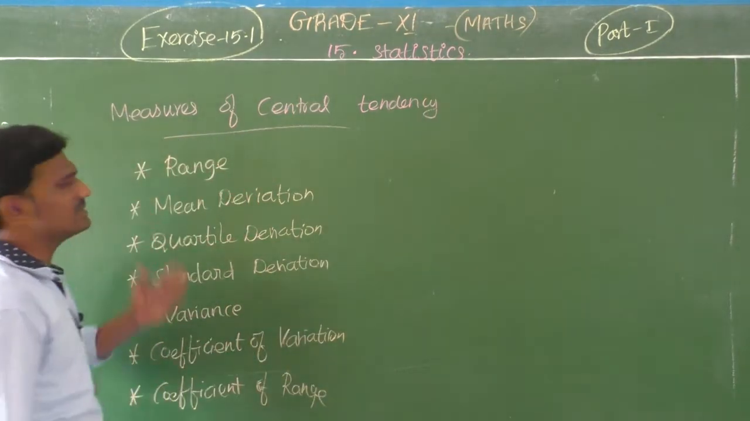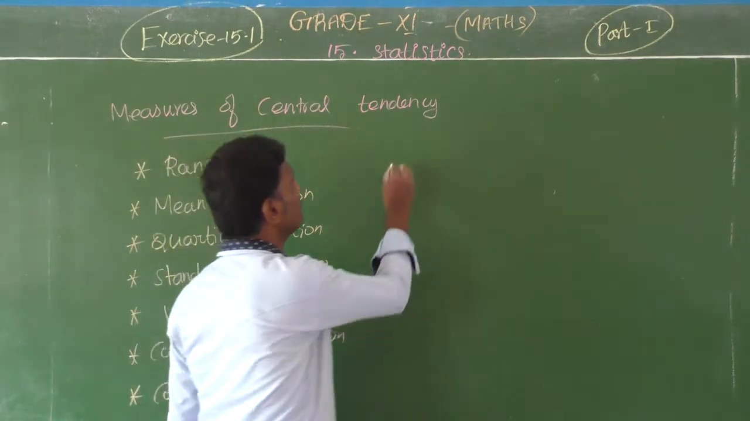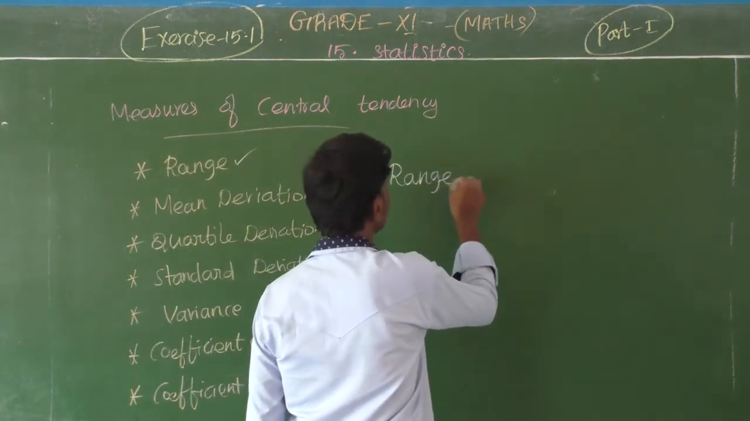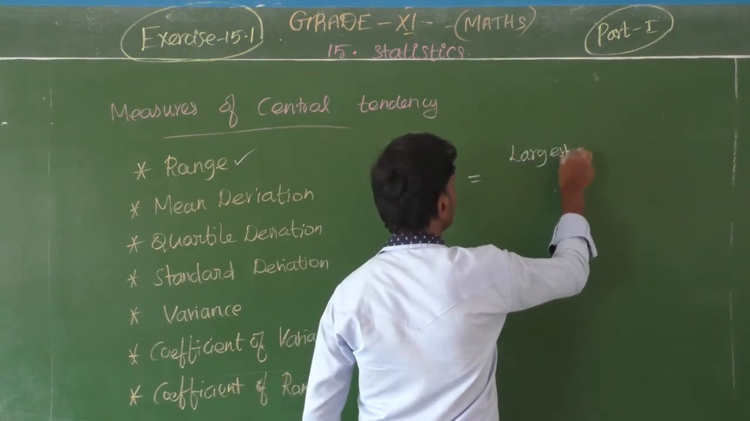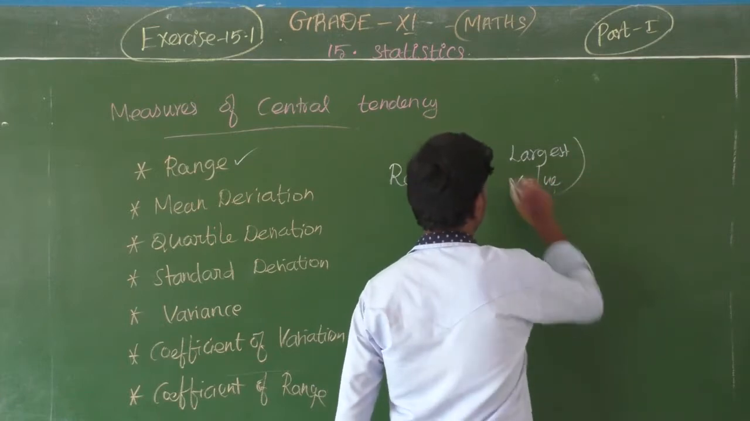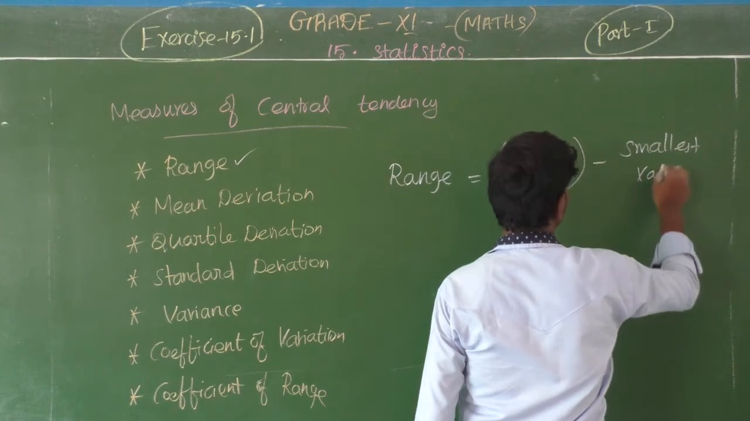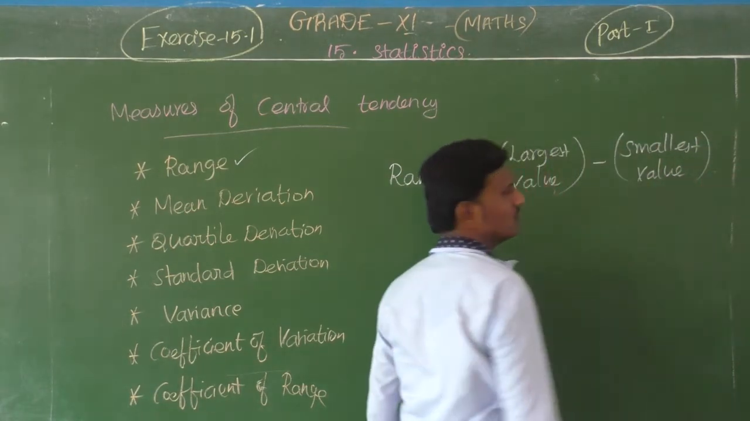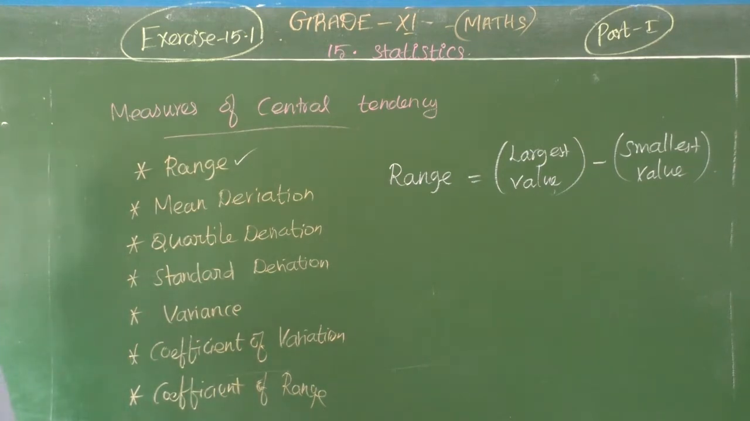Now coming to the 11th syllabus. The first thing is very easy, range. Range means it is a very simple thing. Range is equal to the highest value or largest value minus the smallest value. So this is a simple thing, range. It will be asked as a 1 mark question only. It's not a very big thing.